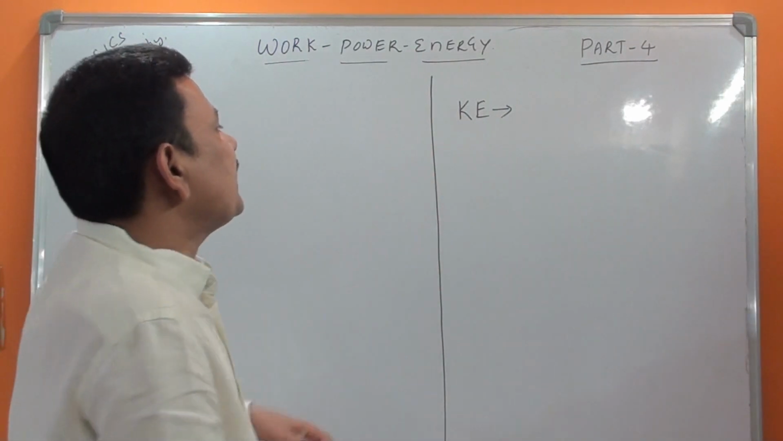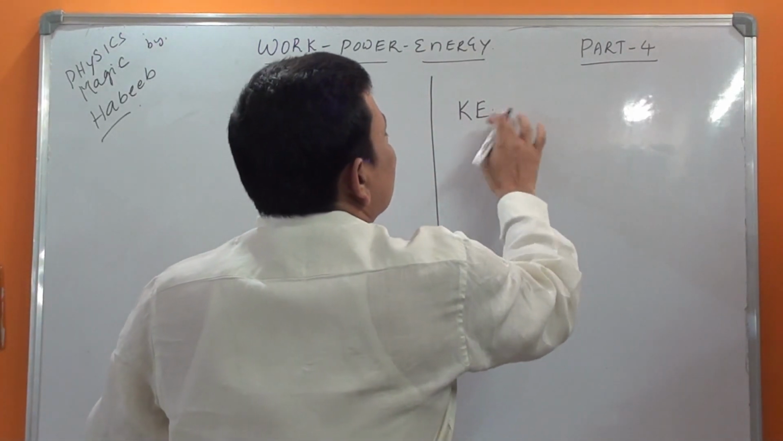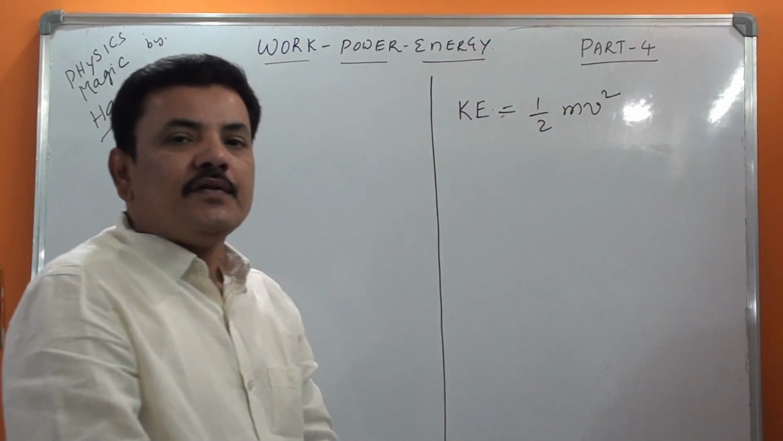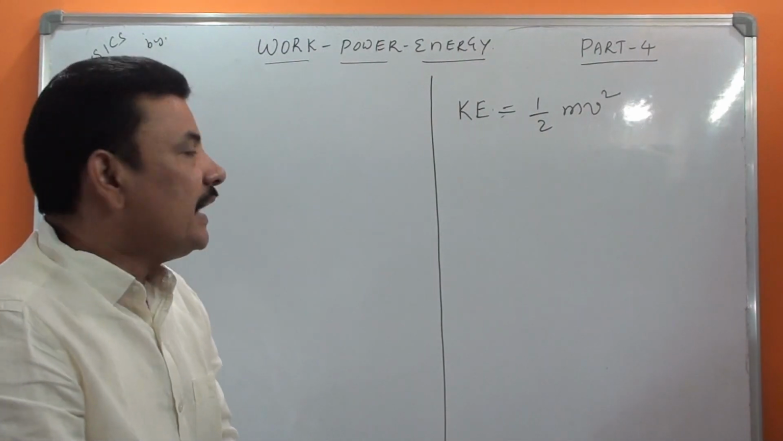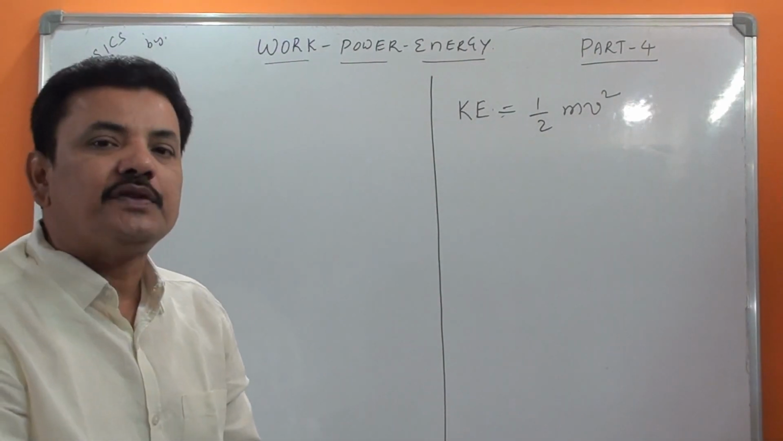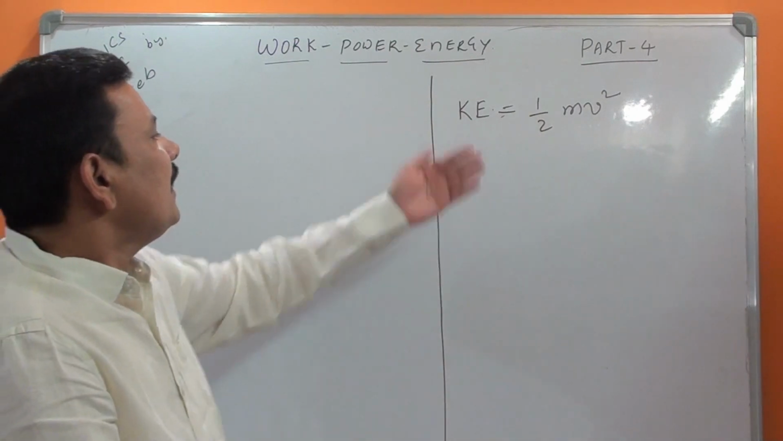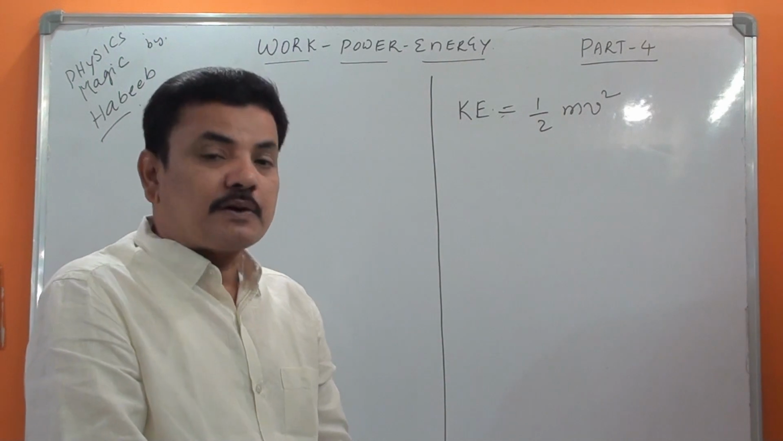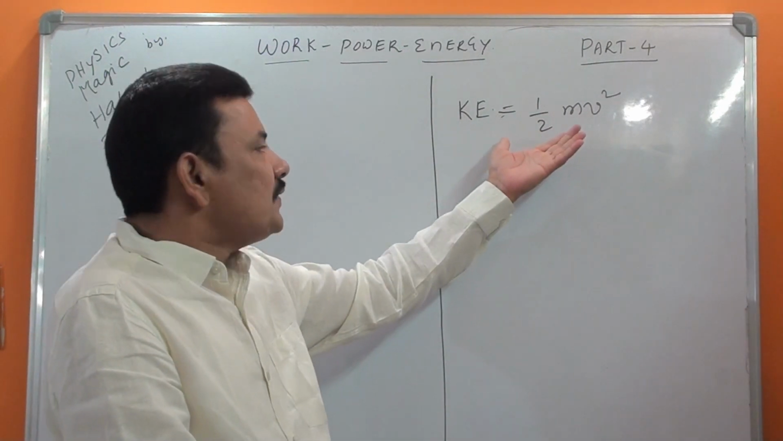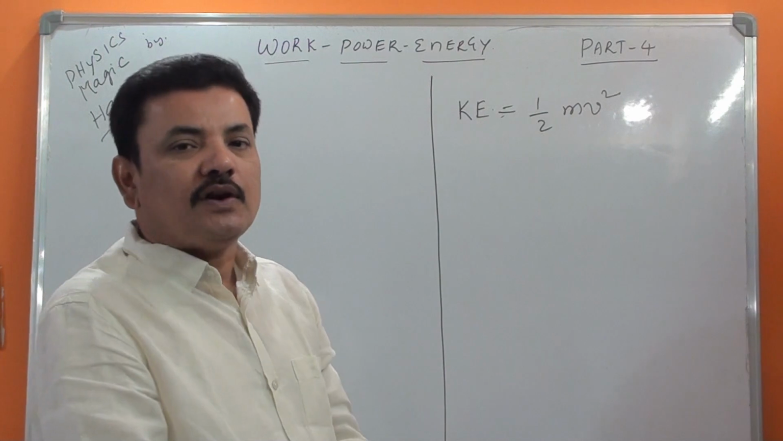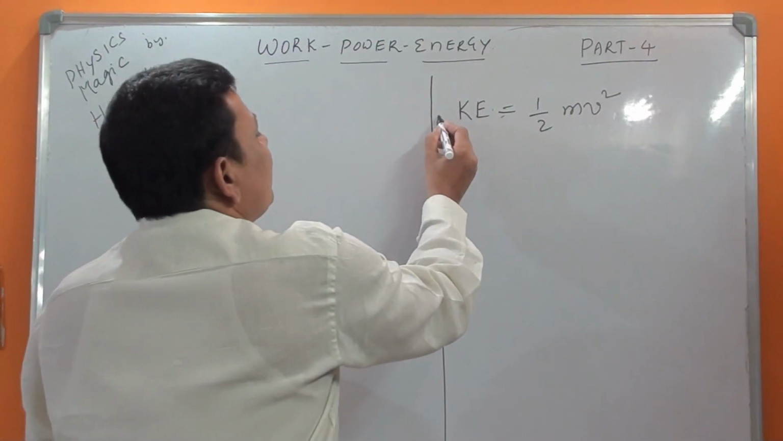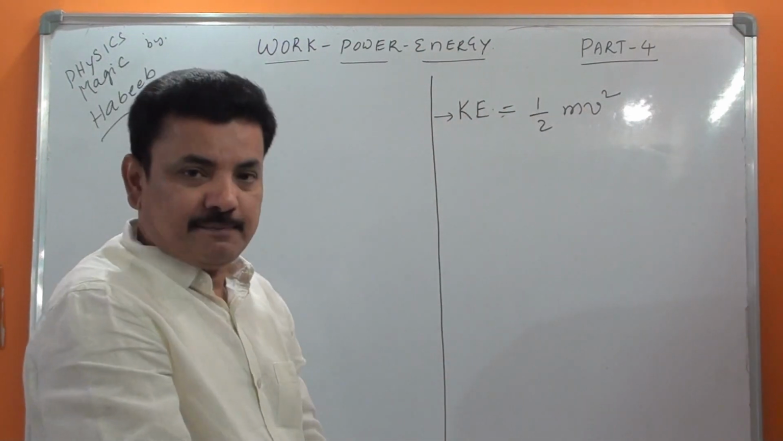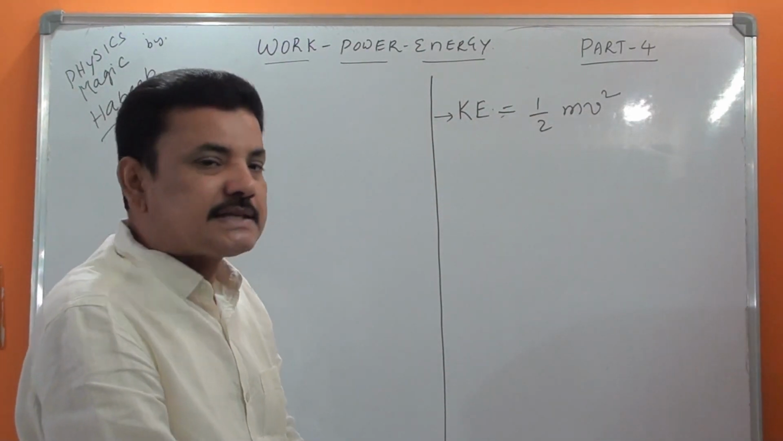Now, kinetic energy KE is equal to half m v square, where m is the mass of the body and v is the velocity of the body. Very simple. Based on this formula we have a lot of questions in work, power and energy. If you use this formula, you can solve all those questions. But mainly the question will be asked on its relation with momentum.